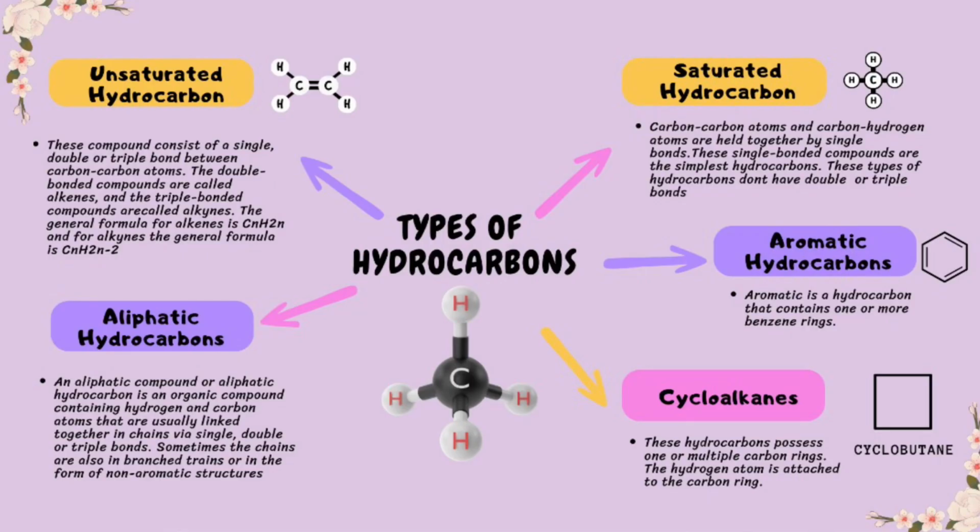So I'm going to explain other types of hydrocarbon. Number one is unsaturated hydrocarbon. This compound consists of a double or triple bond between carbon-carbon atoms. The double bond compounds are called alkenes, and the triple bond compounds are called alkynes. The general formula of alkenes is CnH2n, and for alkynes the general formula is CnH2n-2.